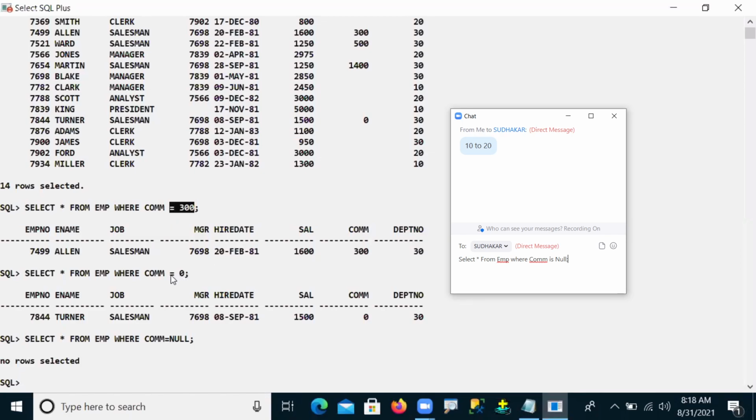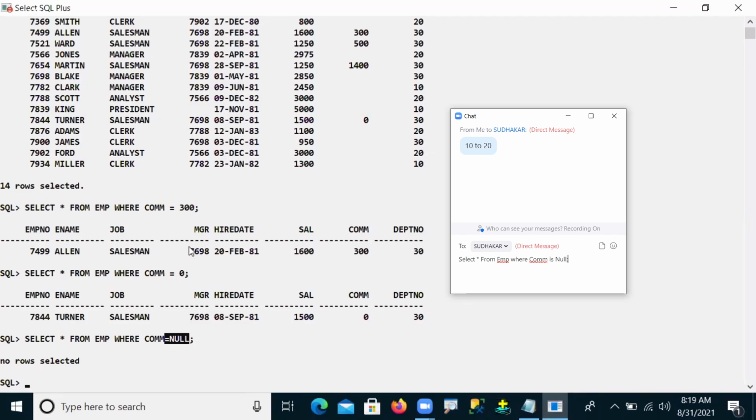When I give commission is equal to 0, I also get it. But when I give commission is equal to null, why is it not returning any value? This kind of doubt comes to us.